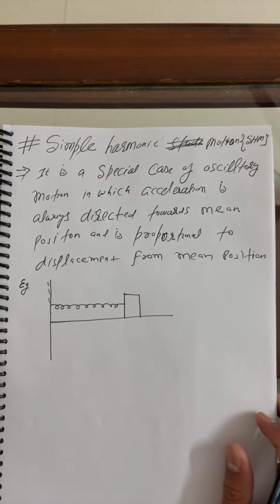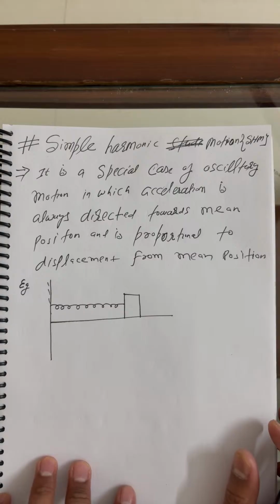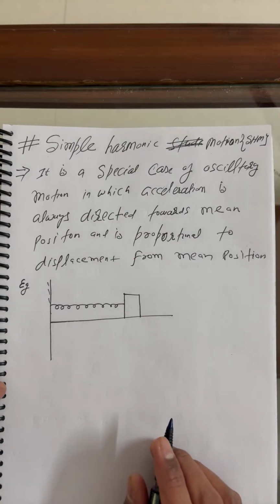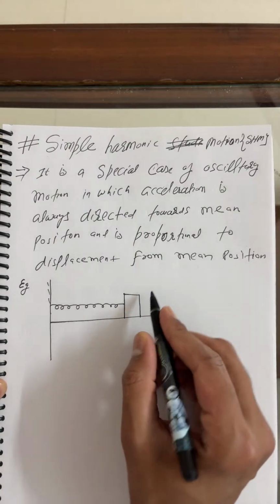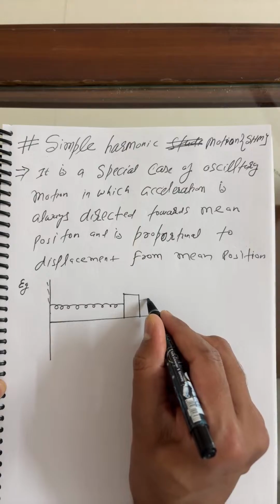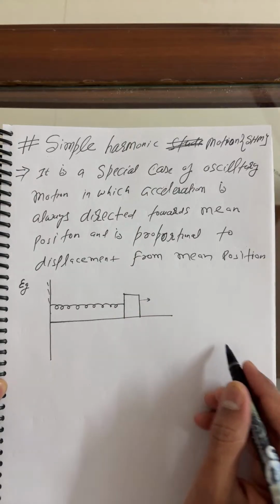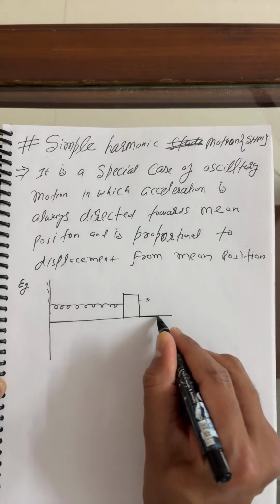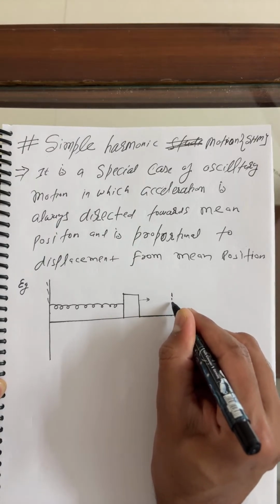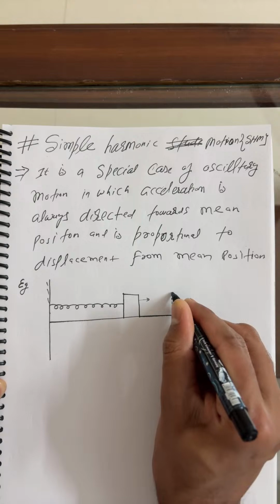Okay, come to the point, my dear. Let us suppose, students, initially you are trying to pull this block towards the right. So you can take that as a consideration. This is the block, and finally it comes over here.